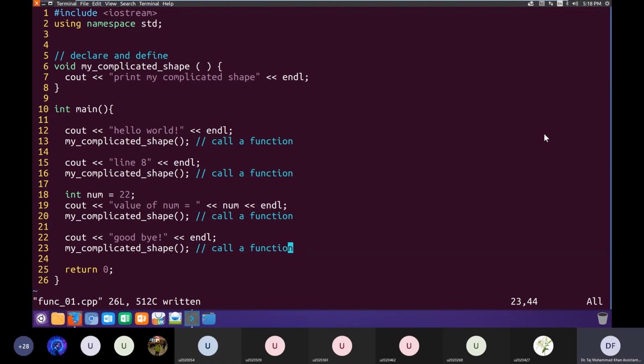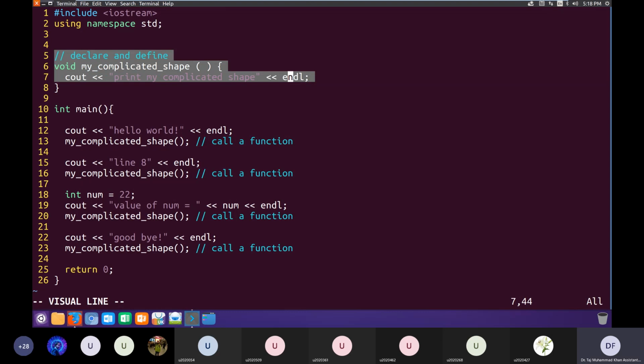Explain again, please. Okay, so in functions, we have two main parts if you want to use a function. First of all, we have to declare and define a function. Declaring and defining a function means, what did declaration mean in variables? What does declaring a variable mean? What is it used for?